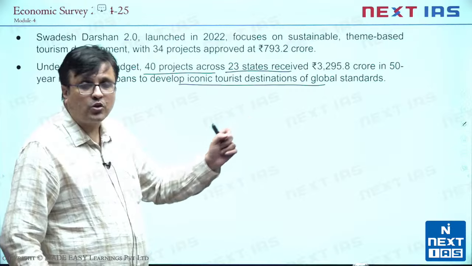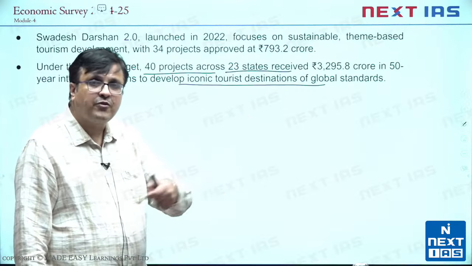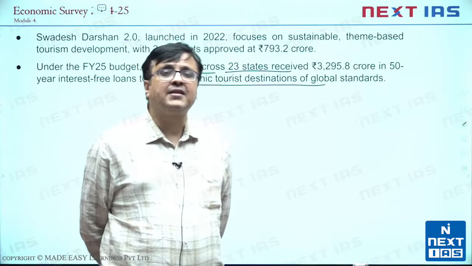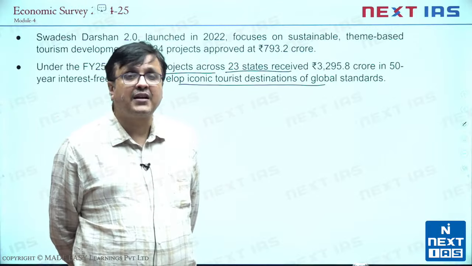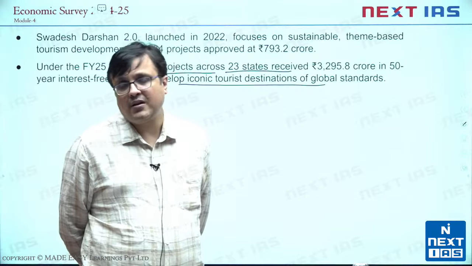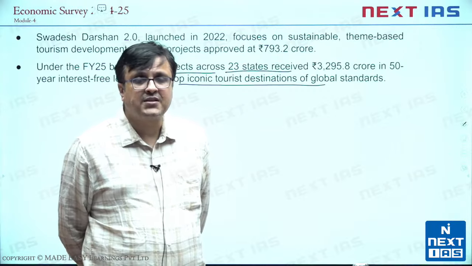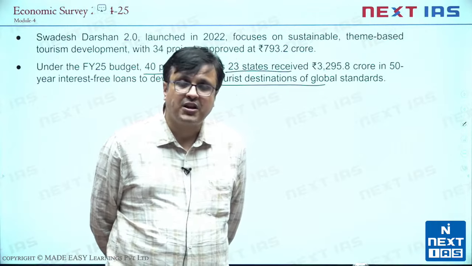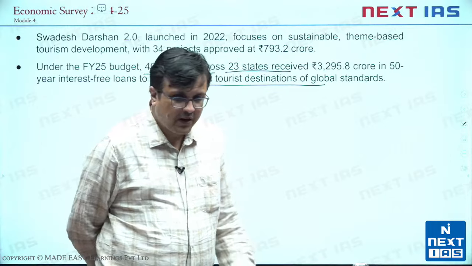So the idea is not only promoting Swadesh Darshan for people within India, but creating massive infrastructure and support facilities to attract global tourists, because remember, if tourism progresses, it's an all-round development with respect to even employment, technology, plus soft power for India.